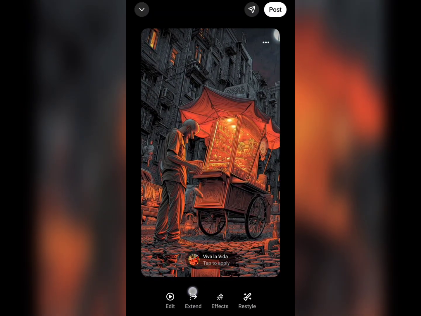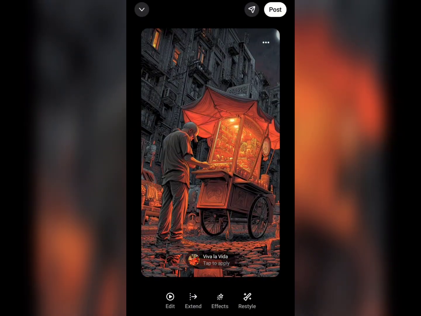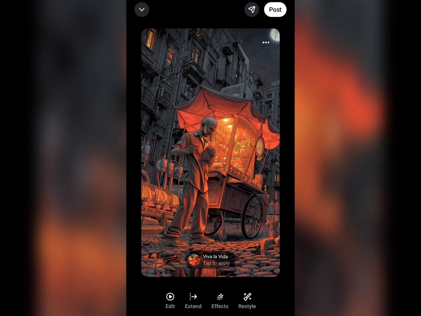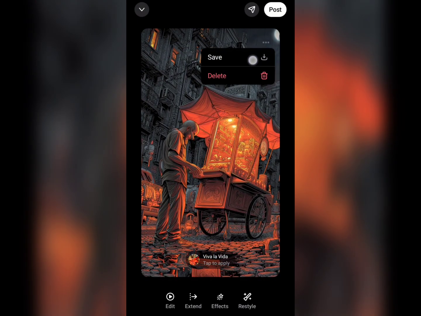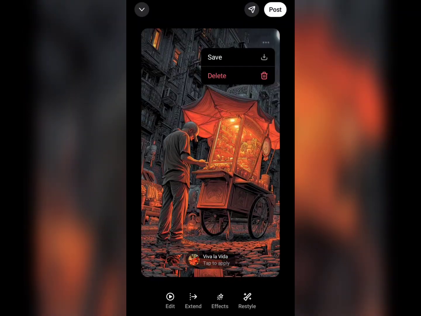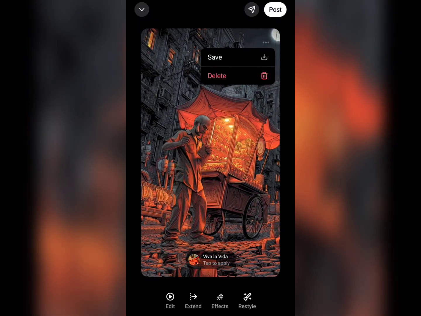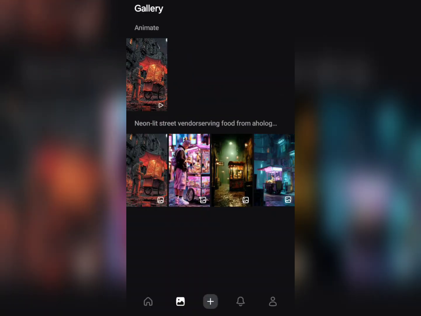And as well, you can get the extended version of what's been generated here. You can change the specs, change the style. It's all there. That's why you can tap on the three dots here and save it straight in the gallery. If you don't like it, you can delete it. But if you do like it, you can post it to your profile, meaning your account on this platform here.